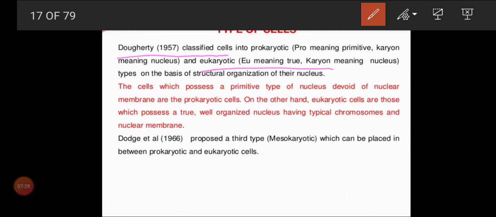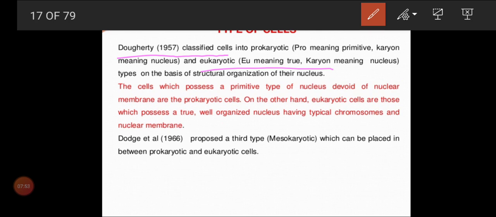And we know the definition for prokaryote and eukaryote, no children. Many times I have explained that, so we don't want to go into detail again. You simply want to remember, not well developed nucleus, prokaryotes; well developed nucleus with a nuclear membrane, we can call it as eukaryotes.